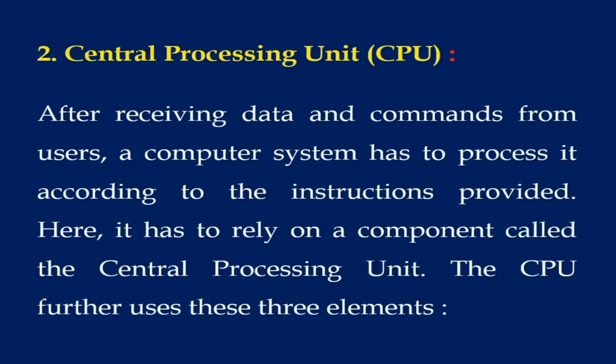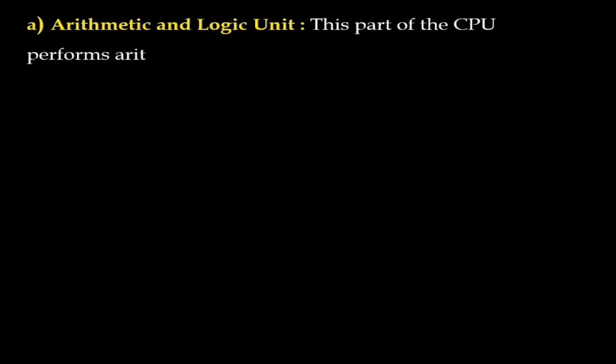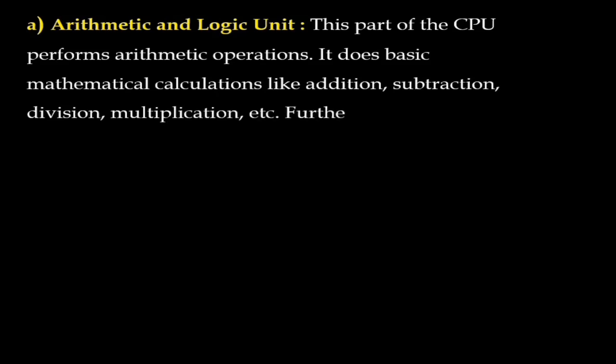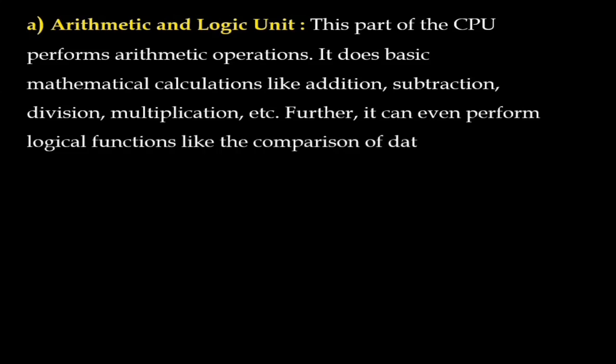The first part of the CPU is the arithmetic and logic unit. It performs arithmetic operations, basic mathematical calculations like addition, subtraction, multiplication, division, etc. Further, it can even perform logical functions like comparisons of data, such as greater than and less than.